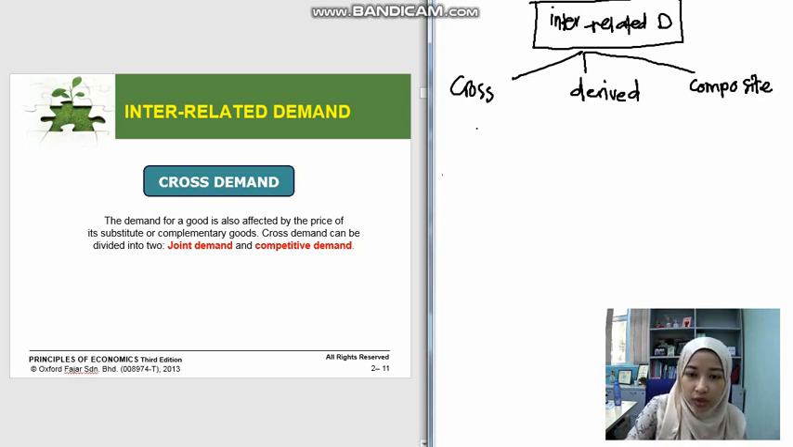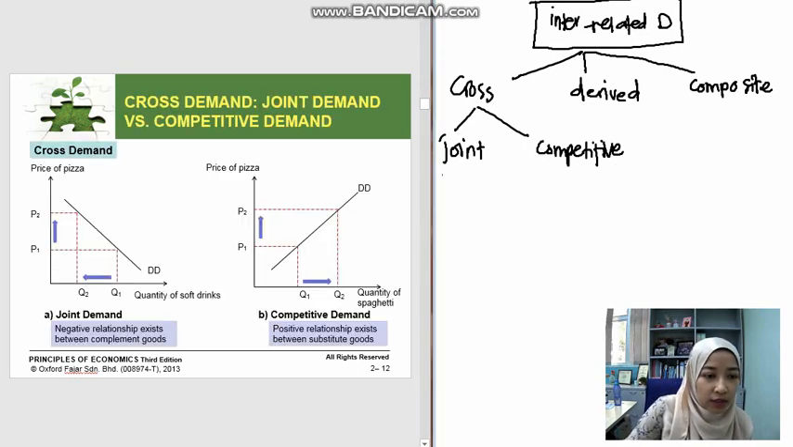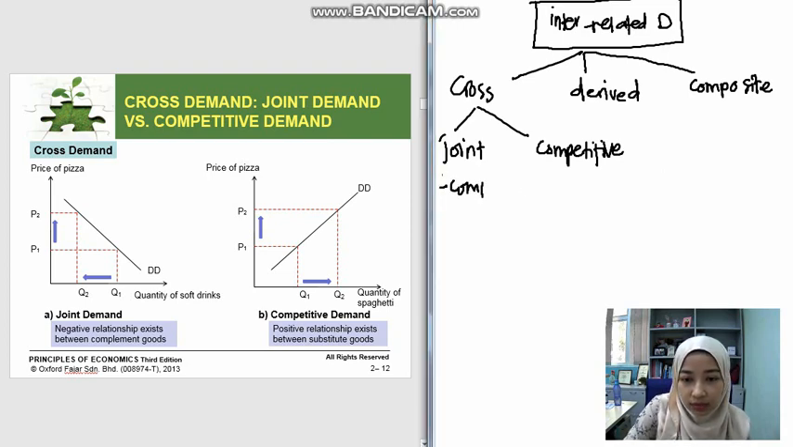Okay, so for cross demand, we have two types. The first one is joint demand, and the other one is competitive demand. So let's look at that one first. We have here two graphs which represent joint and competitive demand. Joint demand explains the relationship between complementary products, products that complete each other.